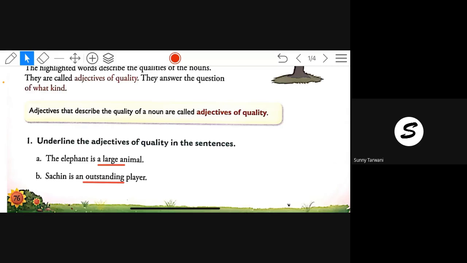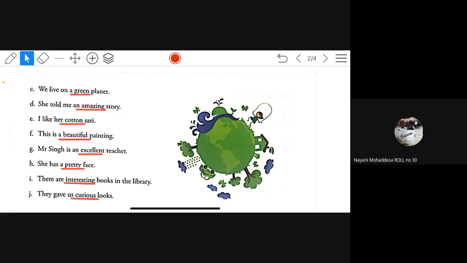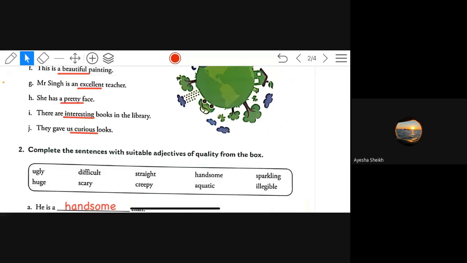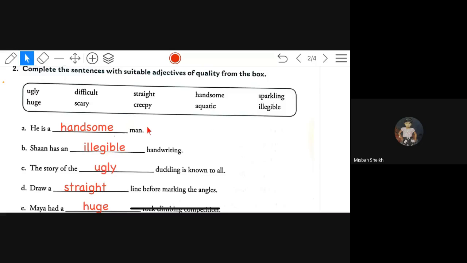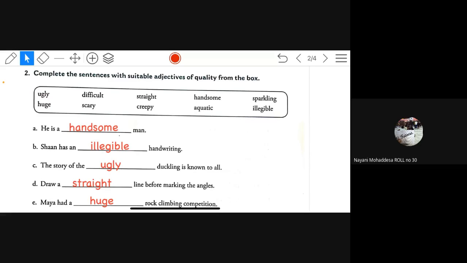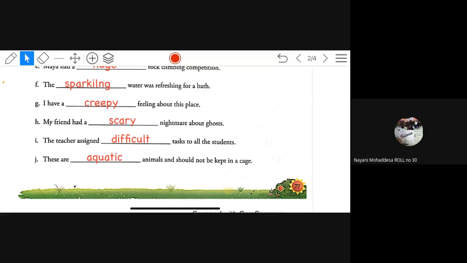Yes, sir. Then exercise 2, sentence 1 to 4. Done.